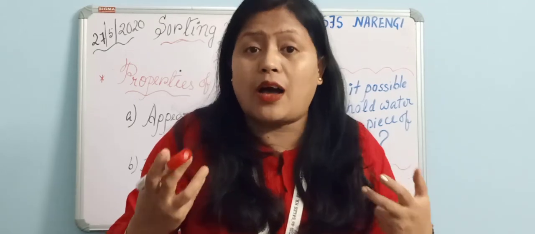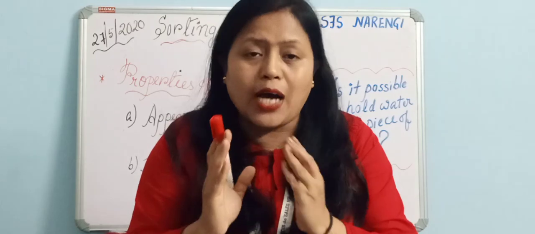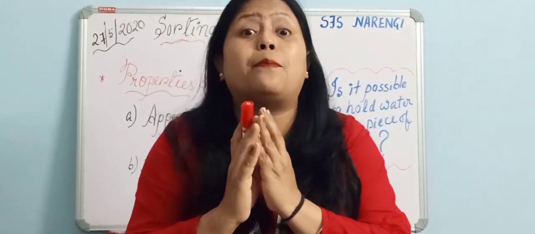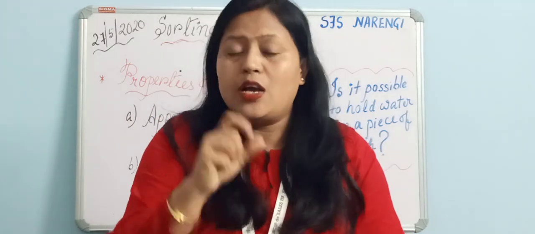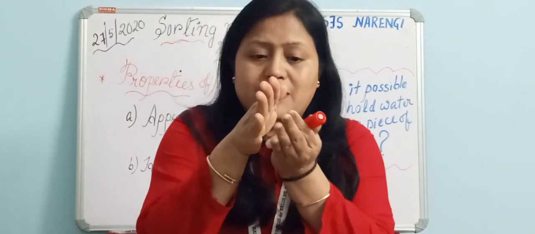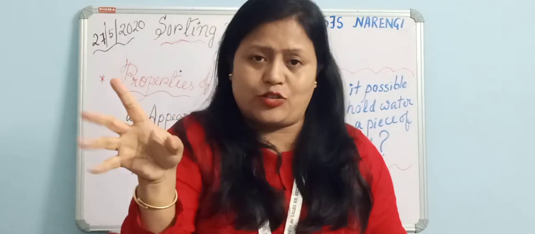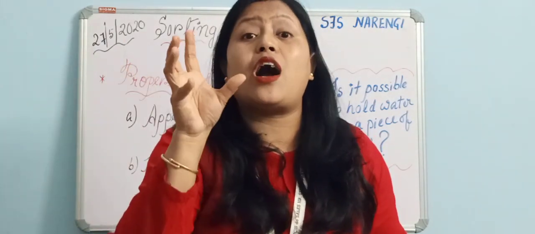What do you mean by hard materials or soft materials? Hard materials means the materials which cannot be compressed. Say for example, a stone. Will you be able to compress the stone? Compressing means pressing between the two palms. Will you be able to compress the stone? Not at all. It's not possible at all, I would say. So that is a very hard object.